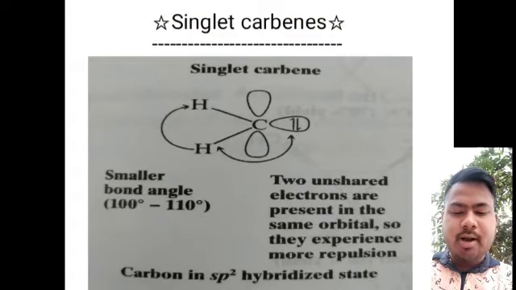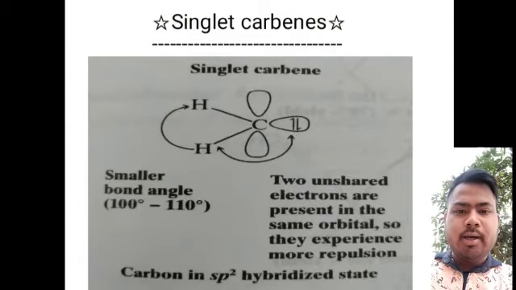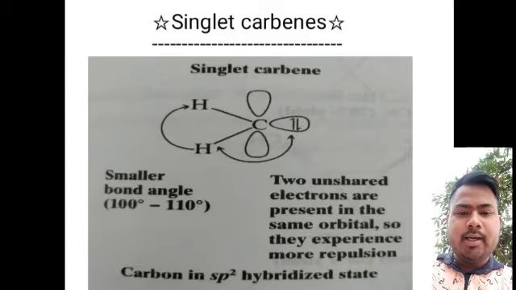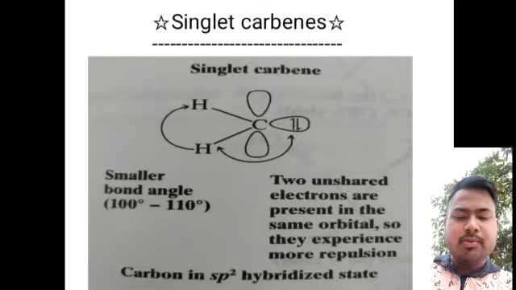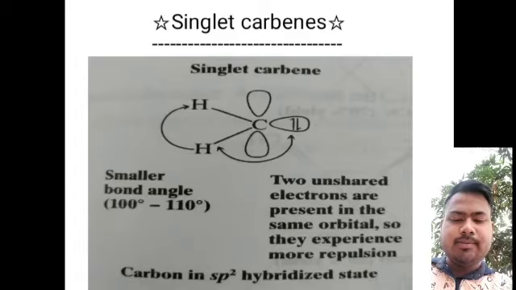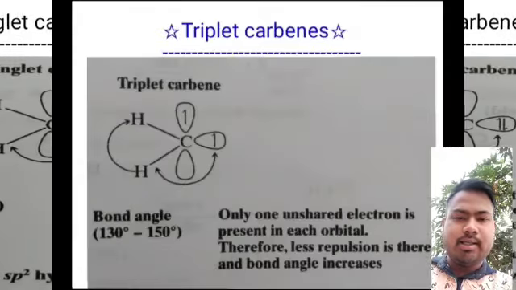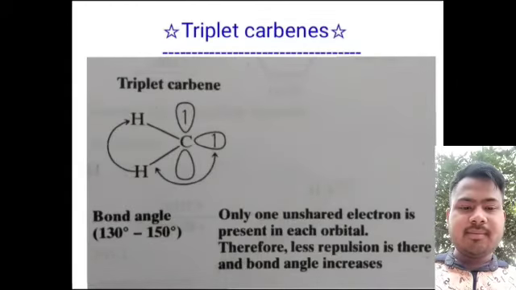The carbon is in the sp2 hybridized state. The bond angle of singlet carbene is less than that of triplet carbene. The bond angle between the two hydrogens of singlet carbene is smaller, about 100 degrees to 110 degrees. Triplet carbene.